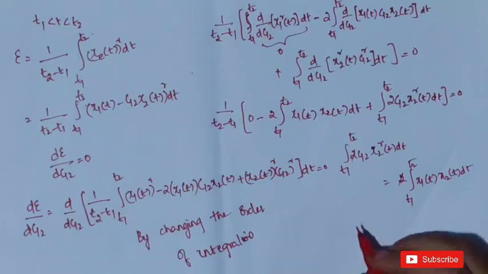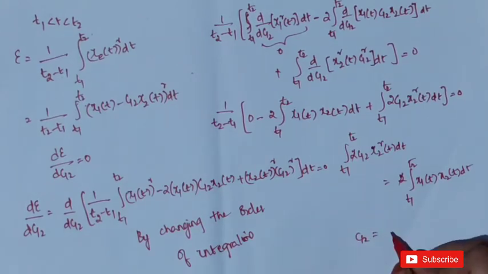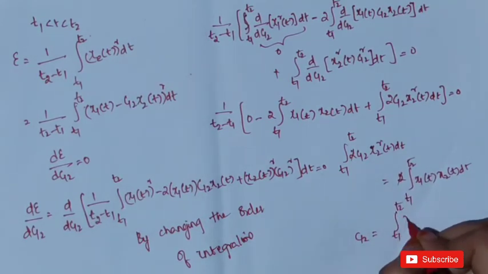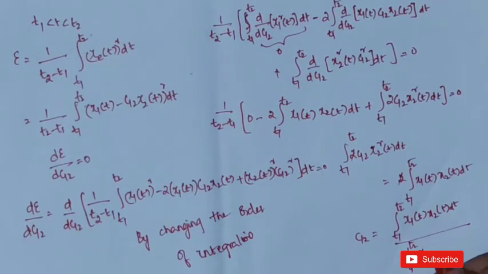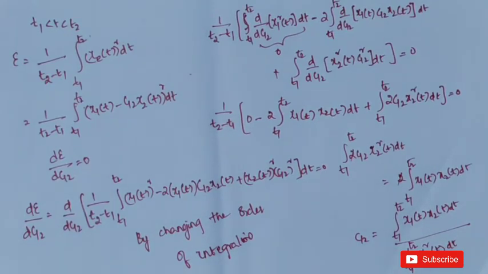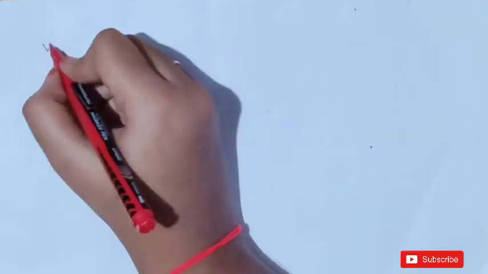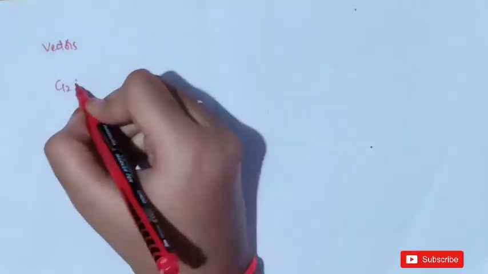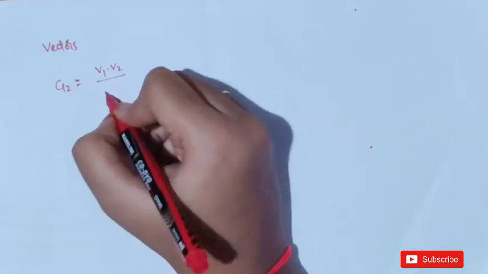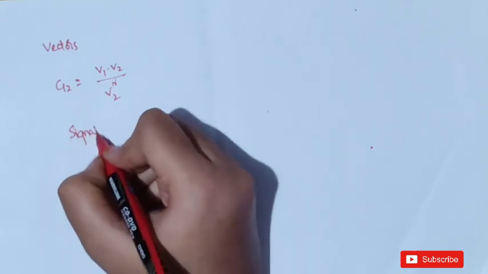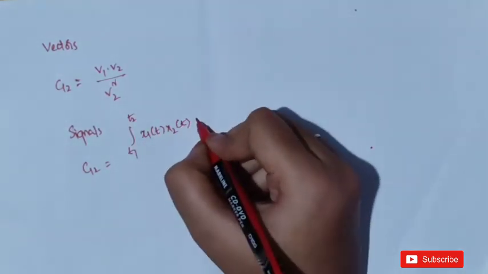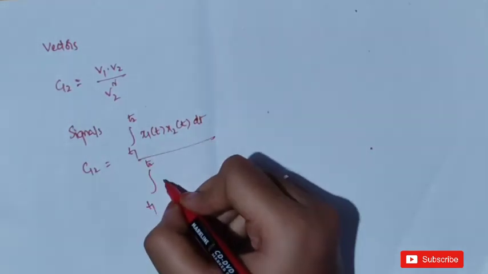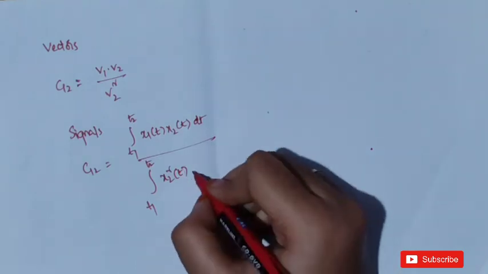This 2 and this 2 will get cancelled. So c12 is equal to integral t1 to t2 x1 of t into x2 of t dt, divided by integral t1 to t2 x2 square of t dt. In vectors we got c12 equal to v1 dot v2 by v2 square. In signals, c12 is equal to integral t1 to t2 x1 of t into x2 of t dt by integral t1 to t2 x2 square of t dt.